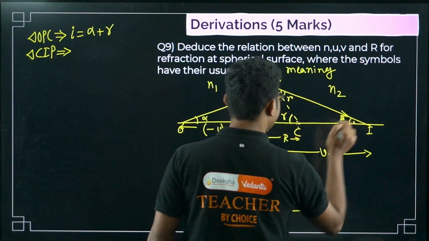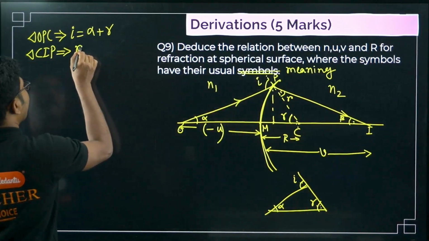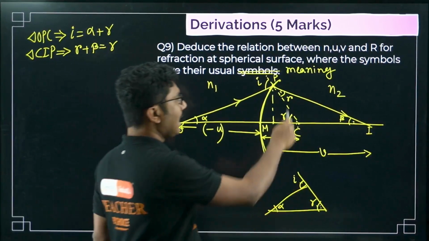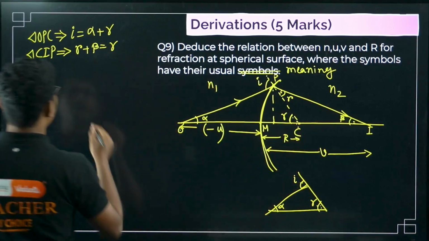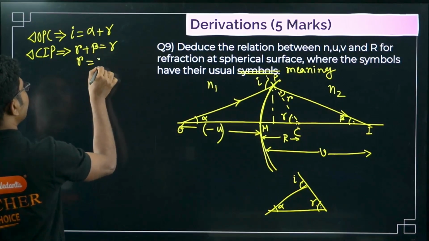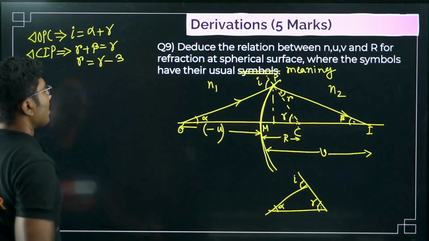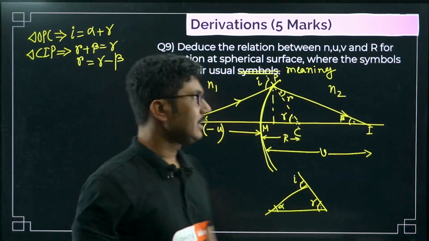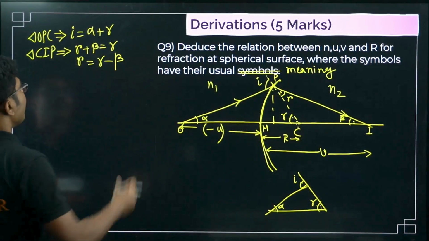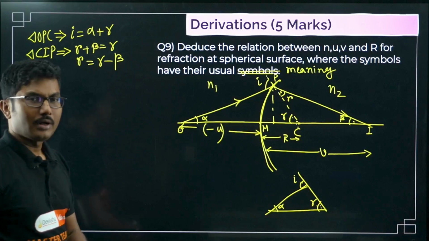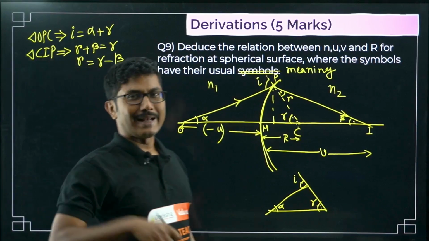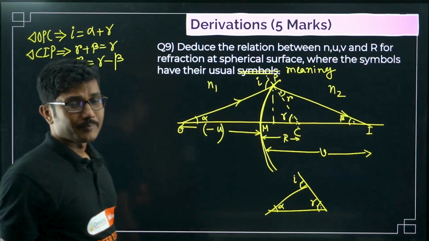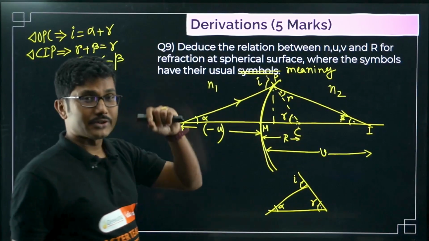So r plus beta equals gamma, or r equals gamma minus beta. Now if you don't want to use alpha, beta, gamma, you can use any other symbols. No problem in that. So this is the main thing that we have found. In your textbook they have used angle ABC, angle OPN, angle PQR, which is very difficult and bothersome. That's why I am using symbols which are very easy to remember.